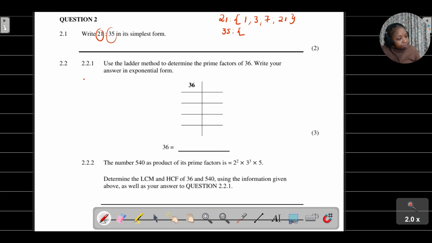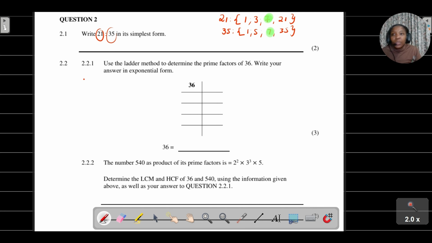Factors of 35: 1, 5, 7, I think 35. I hope I'm not leaving anything out. Now, when you look at these factors, which factor is the highest common one when you look at both 21 as well as 35? Okay, you'll see that 7 is the highest common factor.